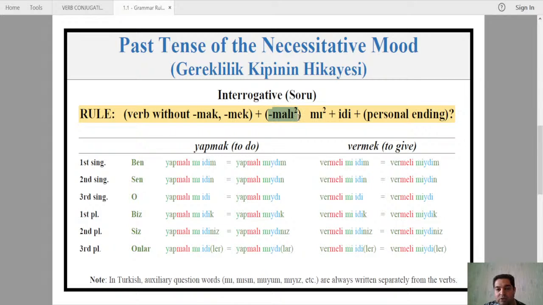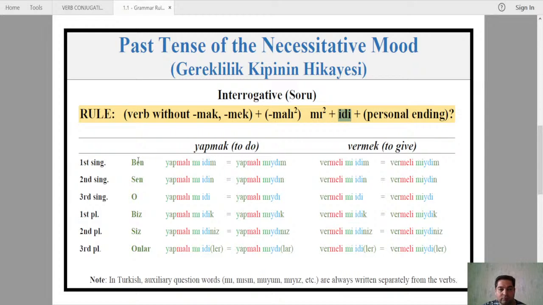We have only two possible necessitative mood endings, and therefore it requires only 2 versions of the question word mı. Okay, it can be only mı or mi. So whenever you have malı, it will be mı. Whenever you have meli, it will be mi. Then you have this again, ed, personal ending, which is paraphrased.